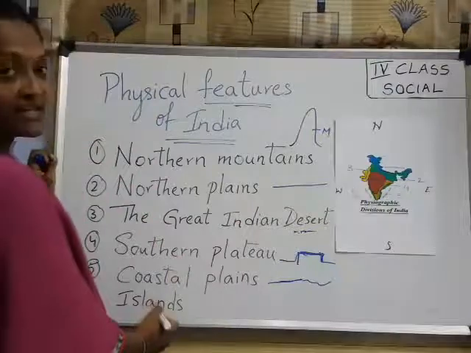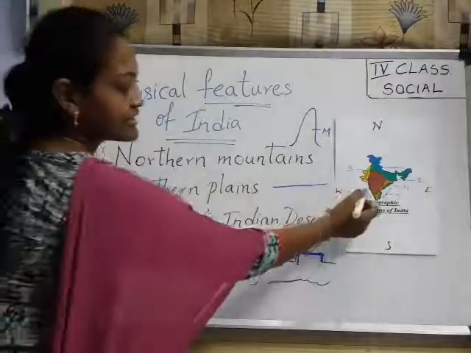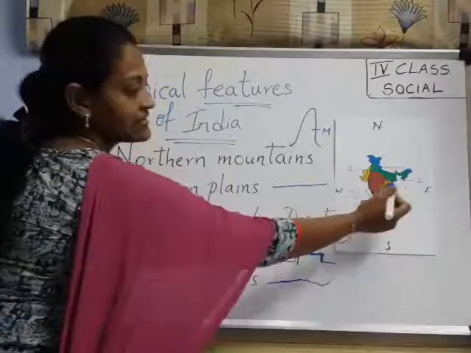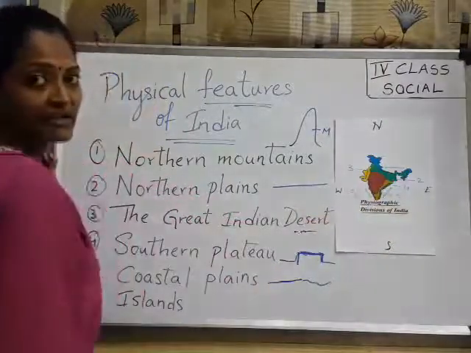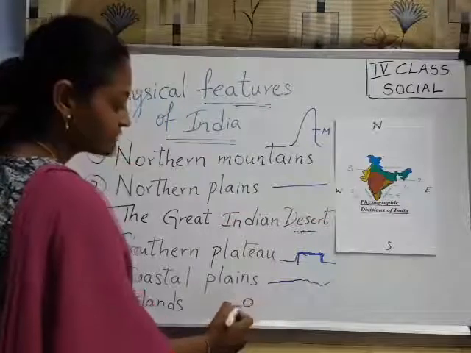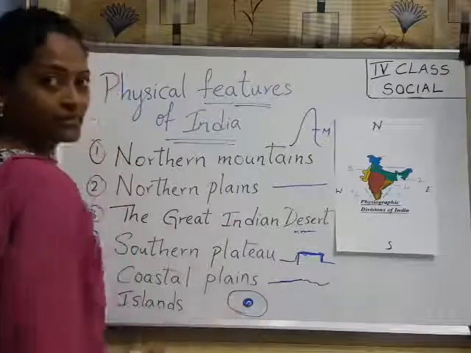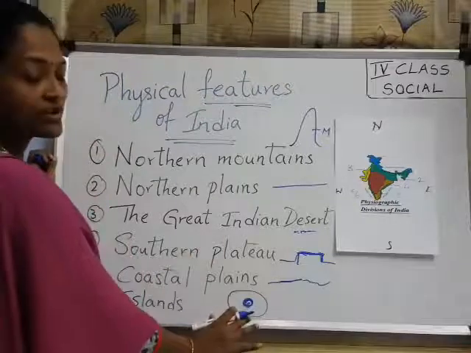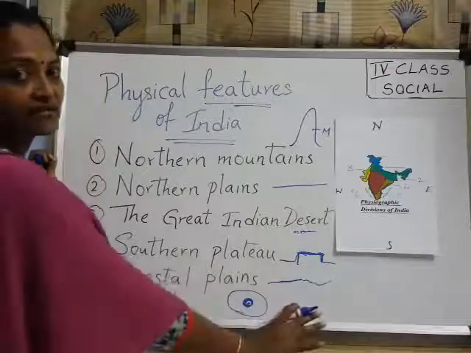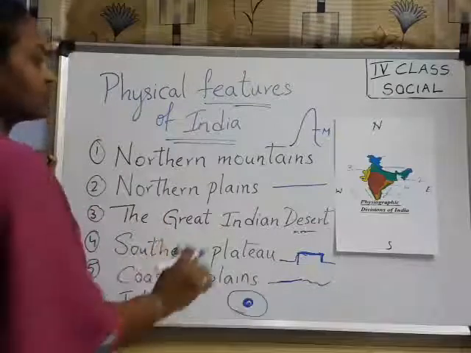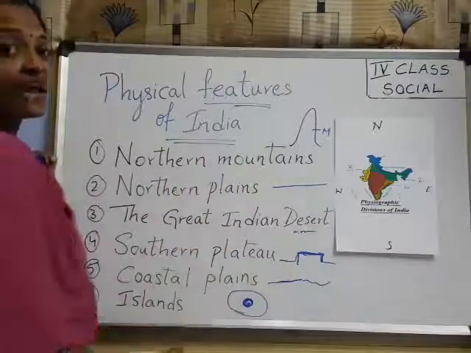Next, coming to the last one, islands. Islands are there on this side and that side also for us, right? Here Lakshadweep Islands, there Andaman and Nicobar Islands. Island is nothing but a place where the land has a water body around it, fully covered with water. We can't see any other land. That's why this land we call an island. Got it? So these are all the various landforms.